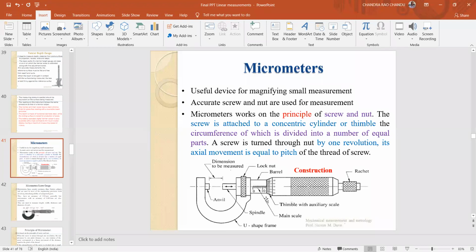This is the thimble. If you observe the different components of the micrometer, here is the anvil, a fixed anvil; this is the spindle, the movable spindle; this is a locking nut; this is the main scale on the barrel. This is called the barrel or sleeve, and this is the thimble. Centrally, this is the spindle, here the ratchet, and a U-shaped frame. The work part to be measured is placed between the fixed anvil and the movable anvil. Here this is the main scale and this is the vernier scale.